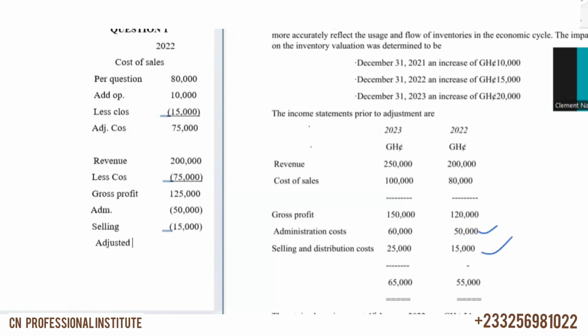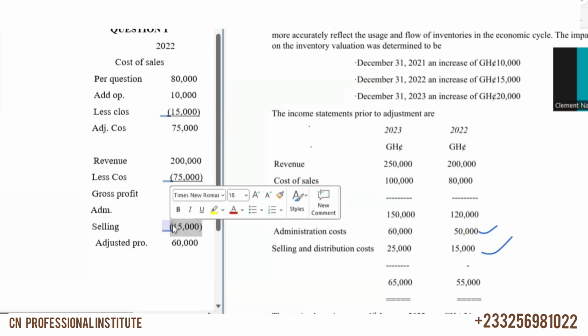I'm sure I'm getting the right thing. Okay, so we have 125,000 minus 50,000 minus 15,000, right? So 60,000 as our adjusted profit, and this is what we are going to use